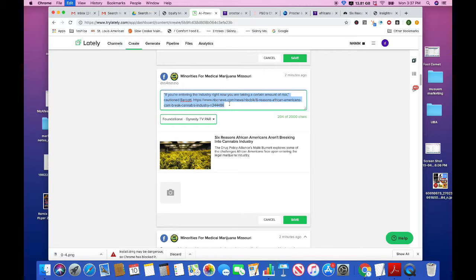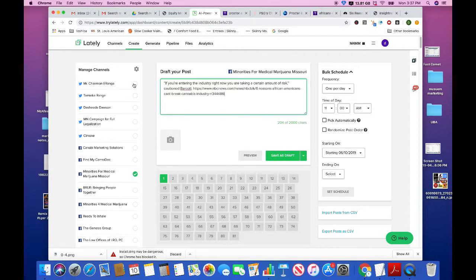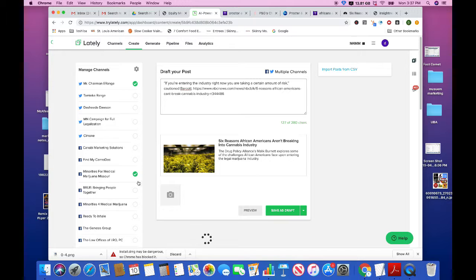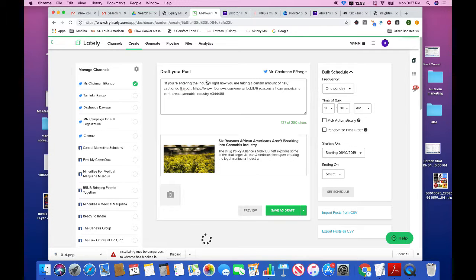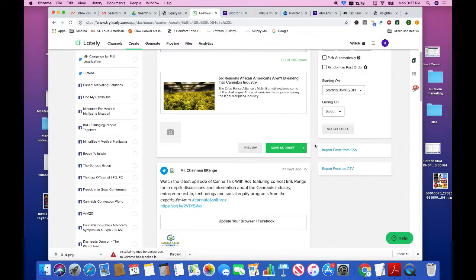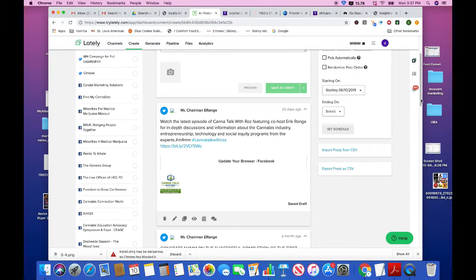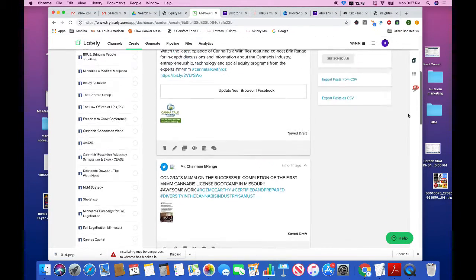Let's grab this particular post and go back up to our draft and select a Twitter page. And remember, you can only select one Twitter page per content. But if you notice, we have 50 different posts. You could do a different one in each one of these selected posts if you so chose. So we'll do one for Eric Range, who's the chairman. And right now we will just post that now. We will do a different one for a secondary page.